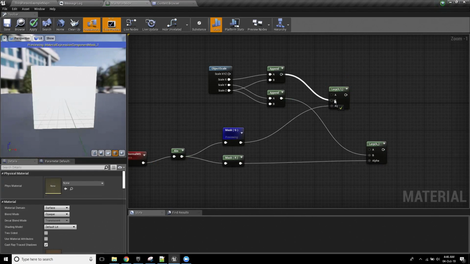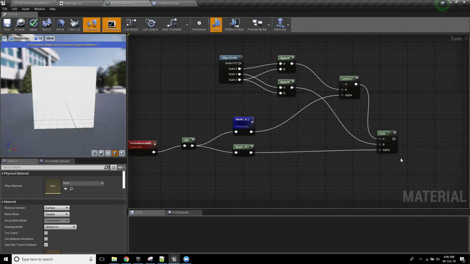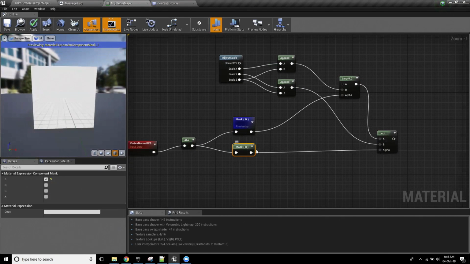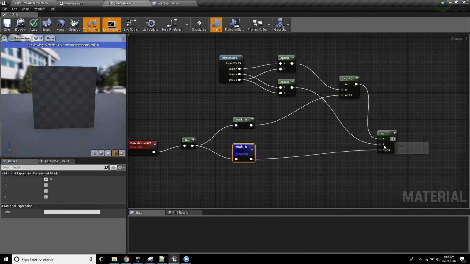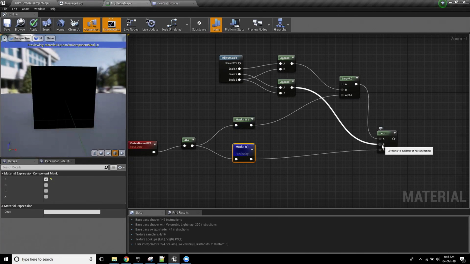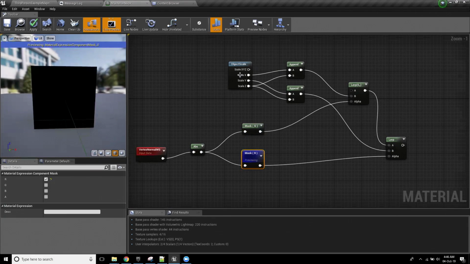Now, fortunately, if we look at the logic that we have going on here, this one says whenever you're red, do this. And then we connect it to this, which says that whenever you are Y, do this.